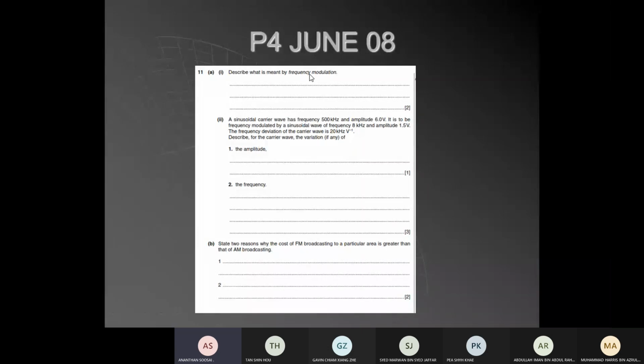Now look at B. Come on, I'll give you 1 minute. Try to get an answer. What is the answer for this? B, 1 and 2.